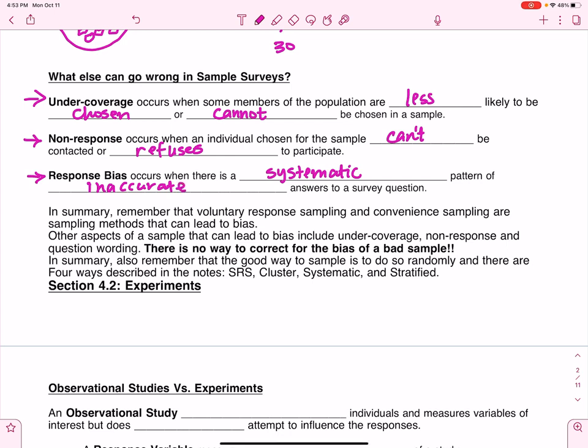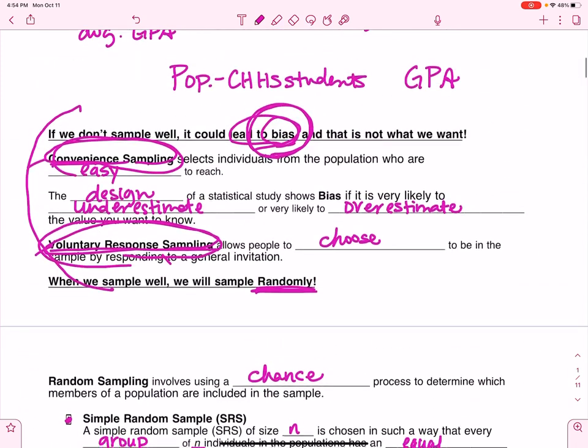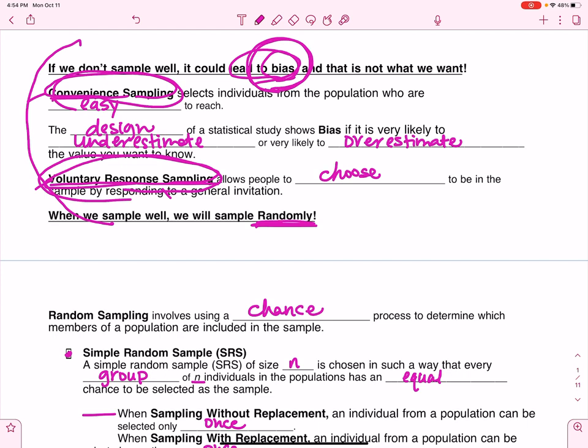Now, keep in mind that these are all types of bias that can occur if we sample badly. So let me go back up here again and remind you that if I use a convenience sample, it can lead to undercoverage. It can lead to non-response.